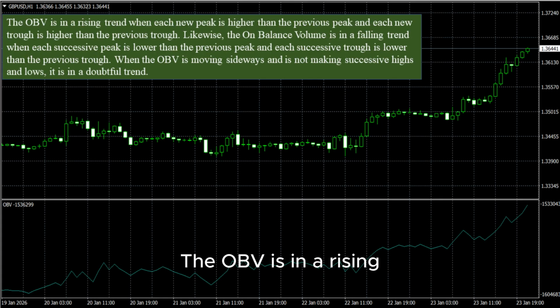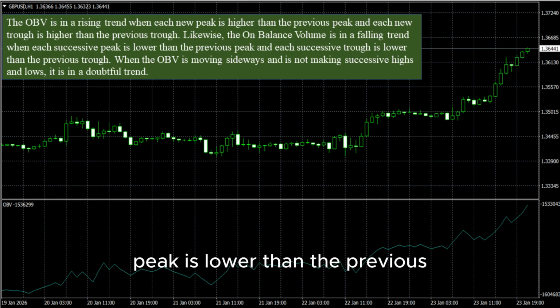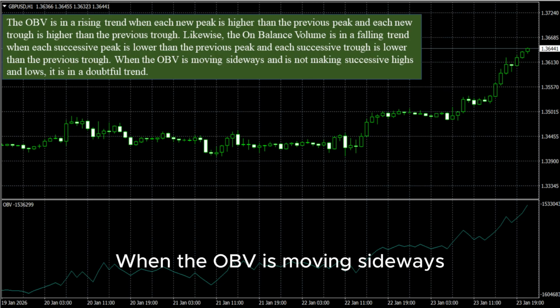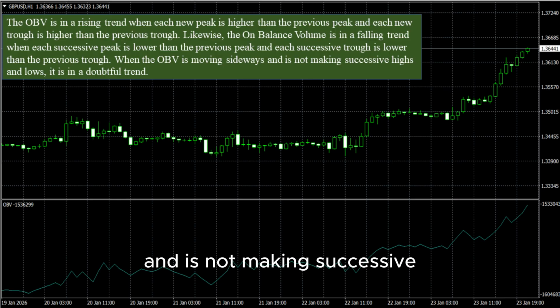The OBV is in a rising trend when each new peak is higher than the previous peak, and each new trough is higher than the previous trough. Likewise, the on-balance volume is in a falling trend when each successive peak is lower than the previous peak, and each successive trough is lower than the previous trough. When the OBV is moving sideways and is not making successive highs and lows, it is in a doubtful trend.